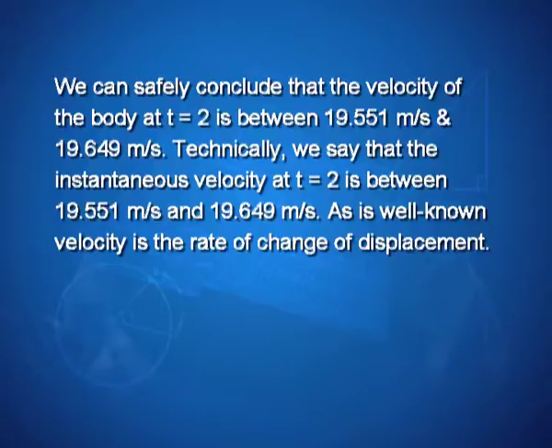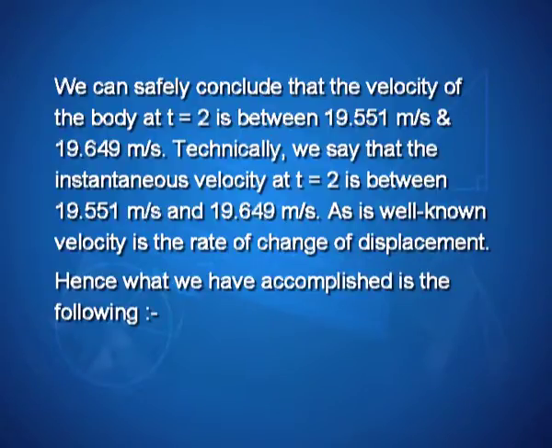Technically, we say that the instantaneous velocity at t equal to 2 seconds is between 19.551 meters per second and 19.649 meters per second.